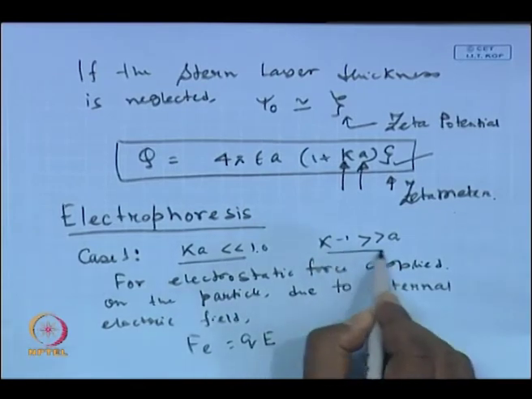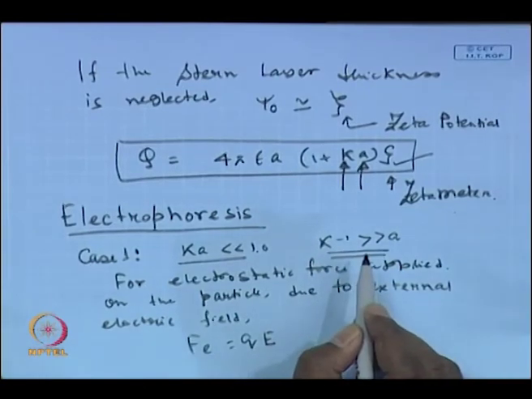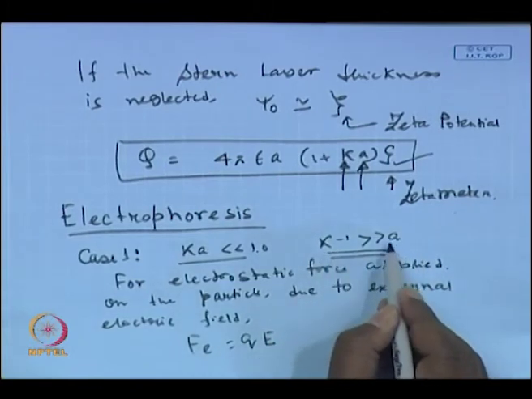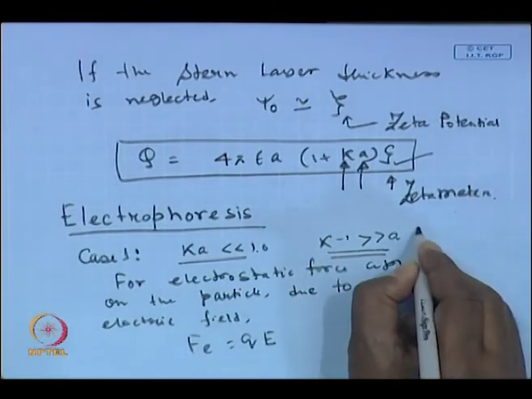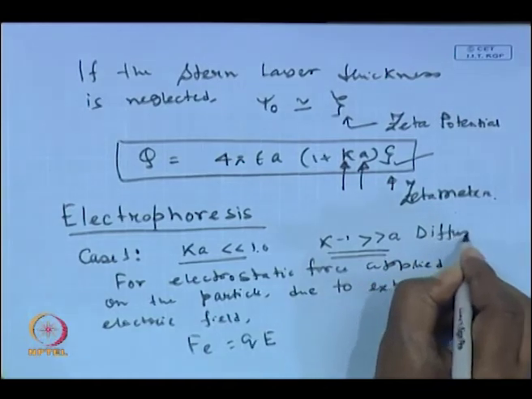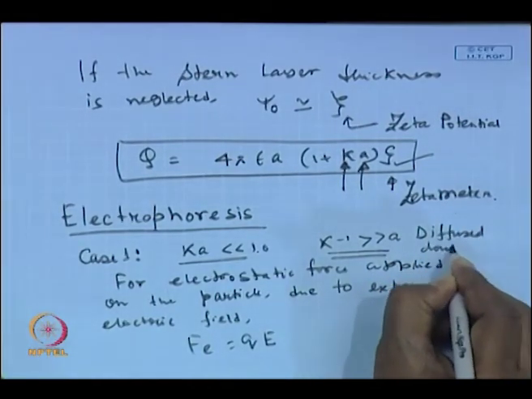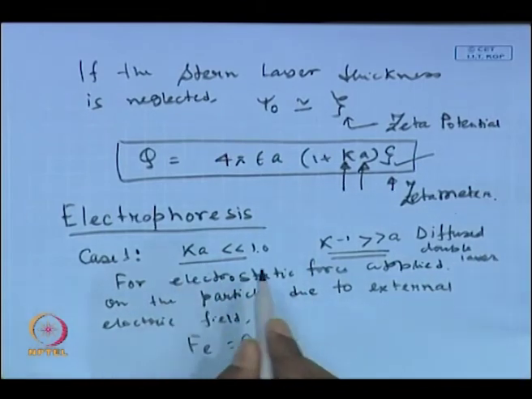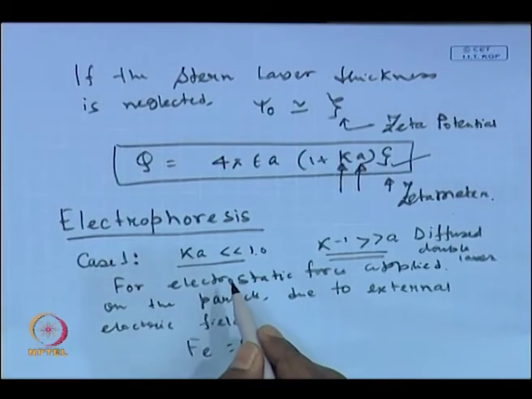In this case we are talking of a diffused double layer. This condition, where kappa inverse is quite large compared to the particle radius, is known as the diffused double layer. Physically, the double layer thickness is quite large compared to the radius of the solid particle.